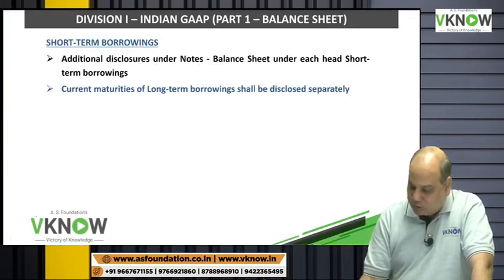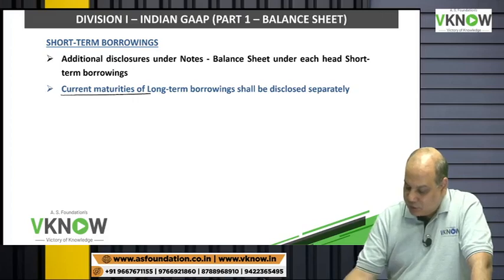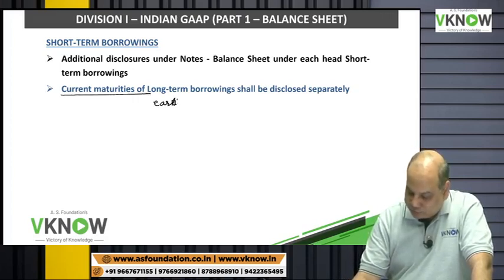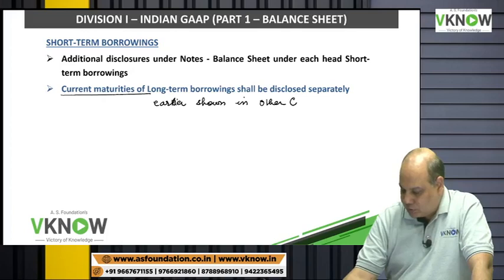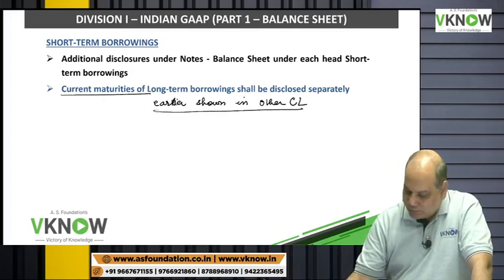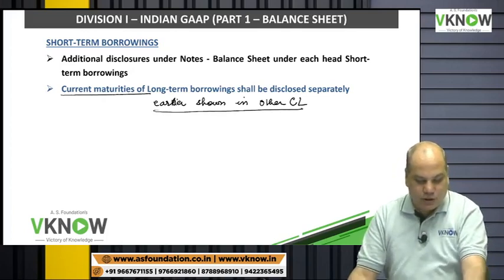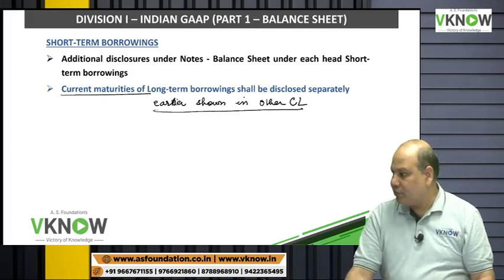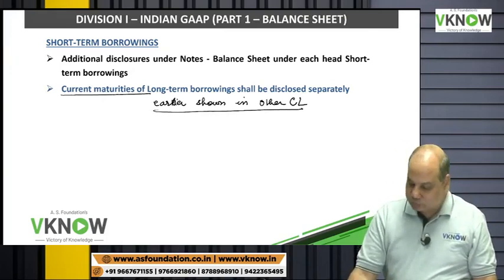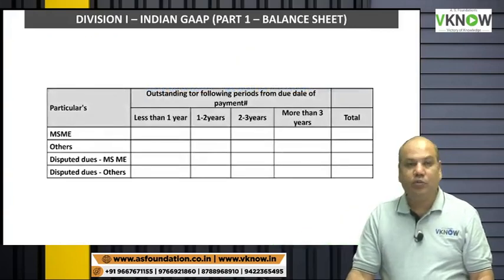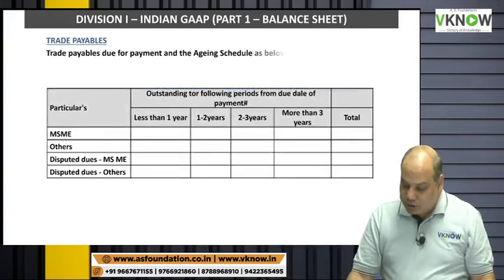Please keep in mind the amendment is, earlier it was shown in other current liability. Now it will be shown as short-term borrowing.